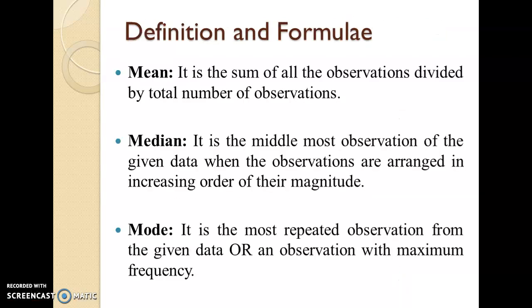Let us see the definitions and the formulae for all these three measures. Mean as a measure of central tendency is defined as the sum of all the observations divided by the total number of observations. While median is defined as the middlemost observation of the given data when the observations are arranged in increasing order of their magnitude. Mode is the most repeated observation from the given data, or it is the observation with maximum frequency.